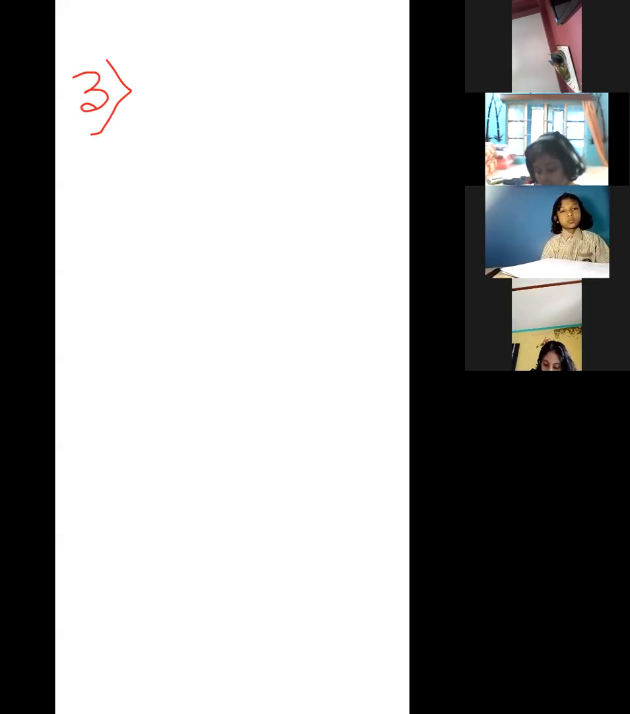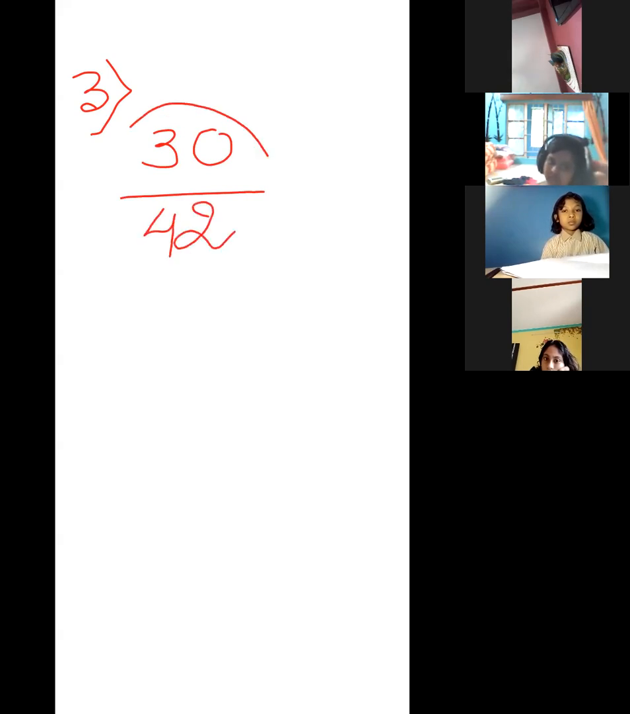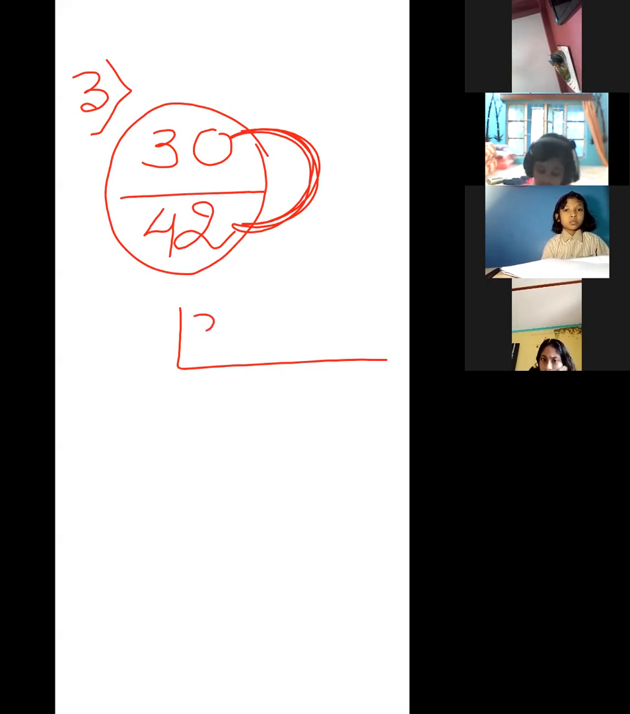Acha, lowest form means reduce in the lowest form. Let me make you understand this one. Anuva, Ashmita, just look at the board first, then note. You will note. Look, lowest form means, suppose the question is given 30 by 42. Lowest form means you have to find their HCF. Find their HCF. Just directly you can take these two.